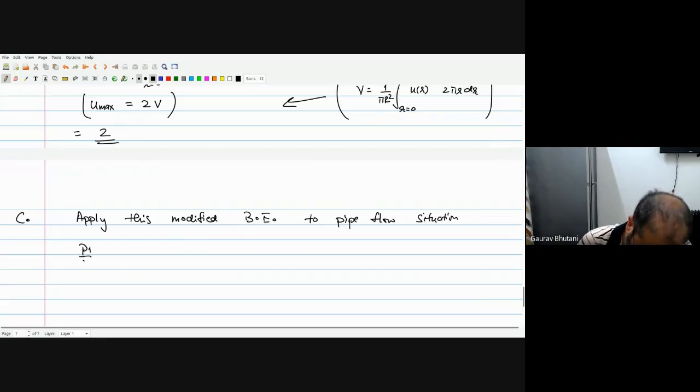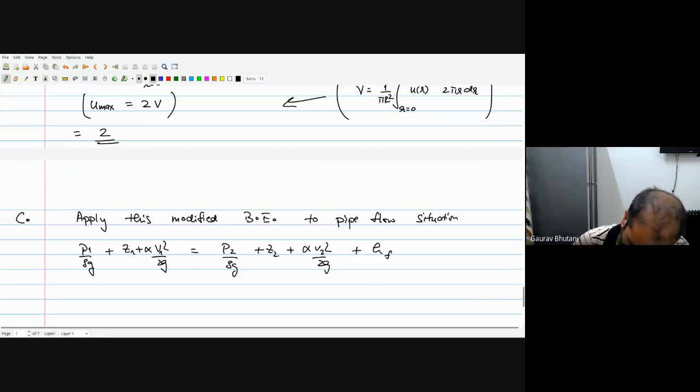So in this case, we have P1 by rho g plus Z1 plus alpha V1 squared by 2g on the right hand side, plus h friction. Sometimes we'll call it losses, but we know that these losses are because of the friction inside the fluid, so we'll call it h friction.